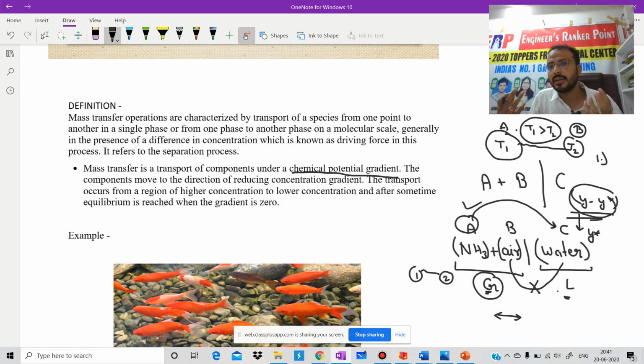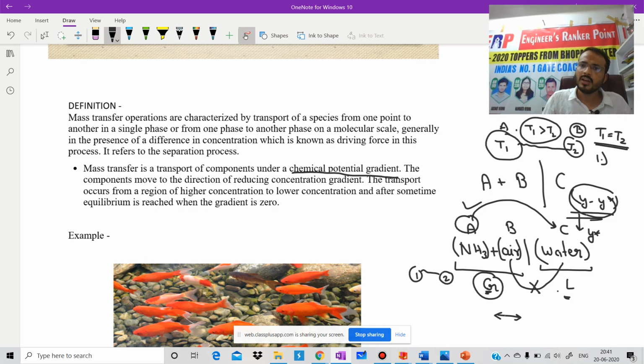But up to when? When the temperatures of bodies A and B become equal, that is, T1 is equal to T2. At that time there will be no driving force, no temperature gradient, the temperature difference will be zero, and there will be no transfer of heat.